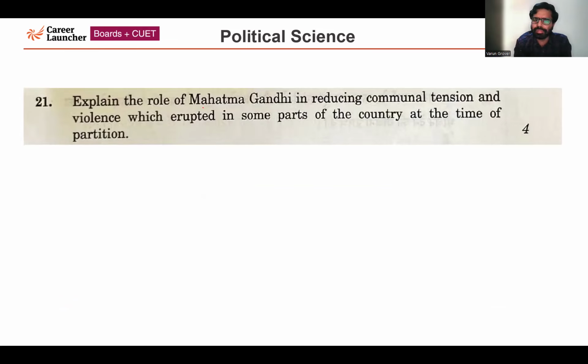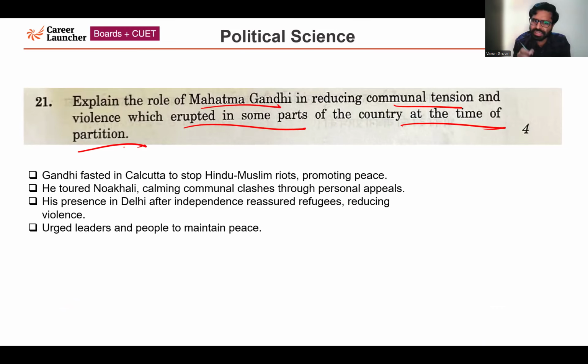Explain the role of Mahatma Gandhiji in reducing communal tension and violence which erupted in some parts of the country at the time of partition. So this question is asking how Gandhiji played a very important role in diffusing the tensions which took place immediately after the partition. So Gandhiji fasted in Calcutta, present-day Kolkata, the capital of West Bengal. He fasted in Calcutta at that point of time to stop the Hindu-Muslim riots which were taking place, and he was trying to promote peace in those regions.